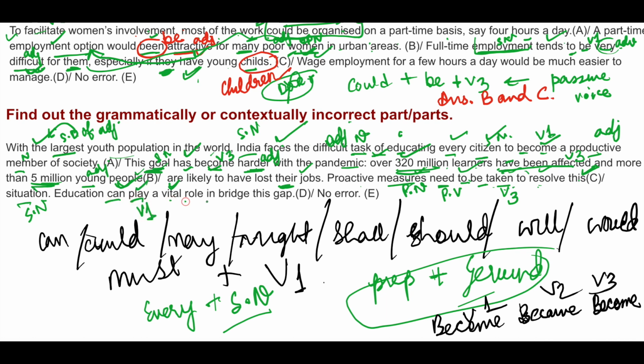Correct. A vital role. Role is a singular noun, and that's why "a" has been used. Vital is an adjective for the noun role. In bridge the gap. Now the error is in this part. In bridge the gap is wrong. Why? Preposition plus gerund. So this is a preposition. So here instead of bridge you have to use bridging. Okay. So here the answer is option D. Only D has error.